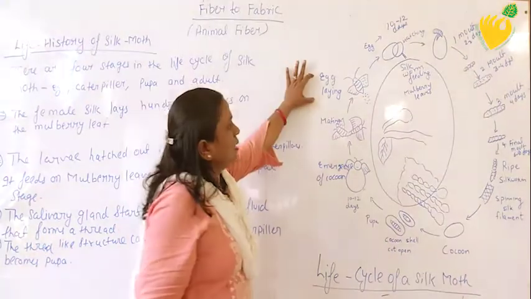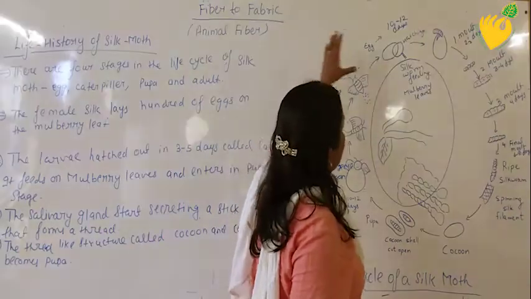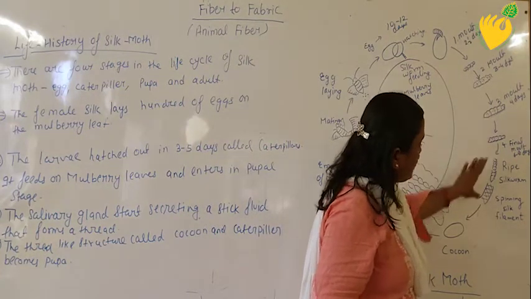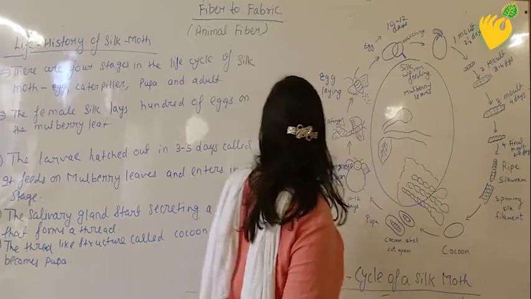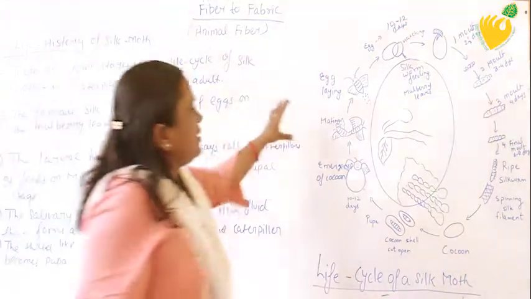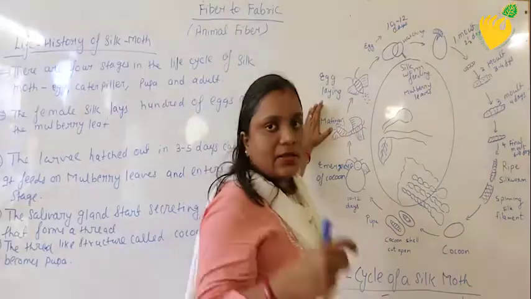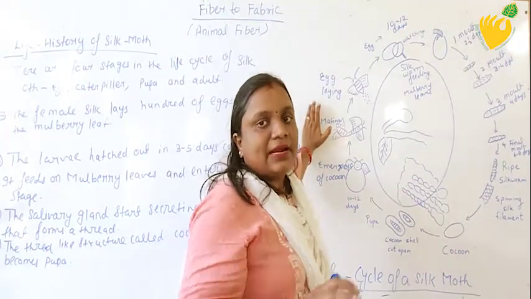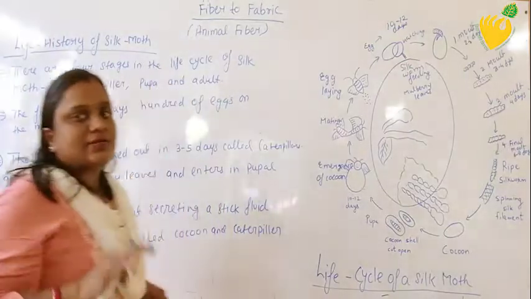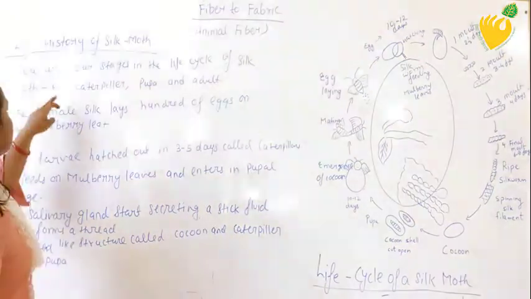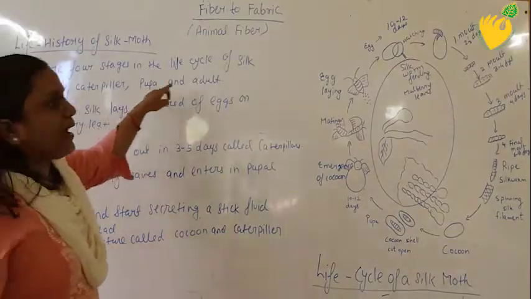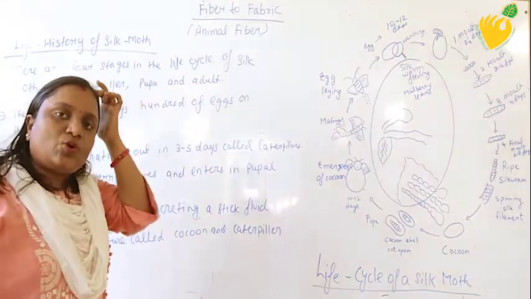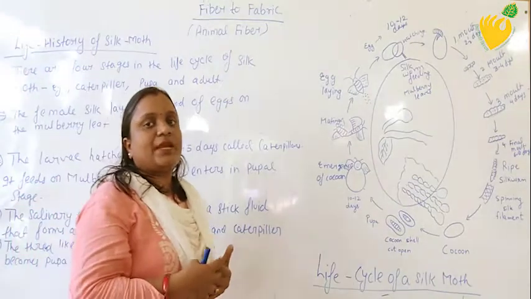Okay, the silk moth is laying eggs. From the egg, this is the egg moult. This is the silkworm. Egg, cocoon, pupa and adult. This is an adult. When the silkworm is capable of laying eggs again, it is called an adult. So there are 4 stages in the life cycle of a silk moth: egg, caterpillar, pupa and adult.